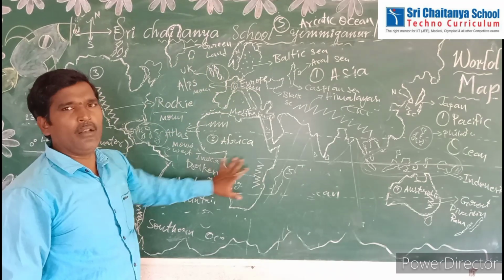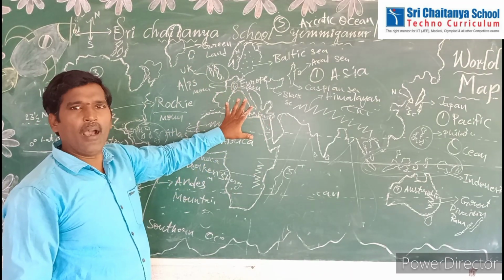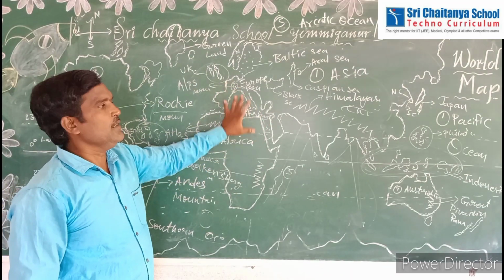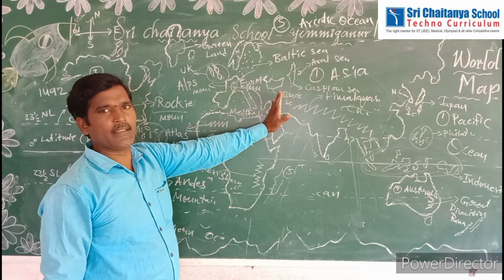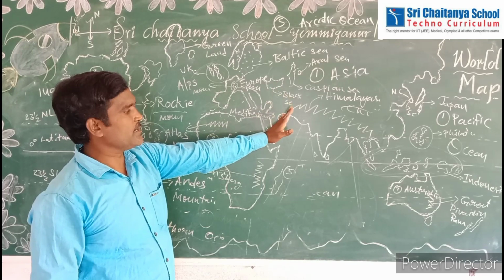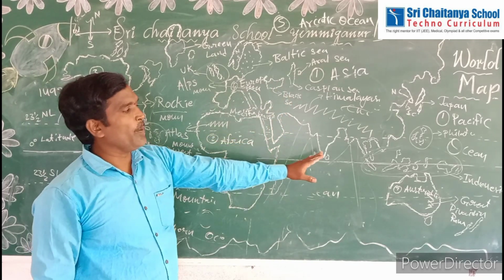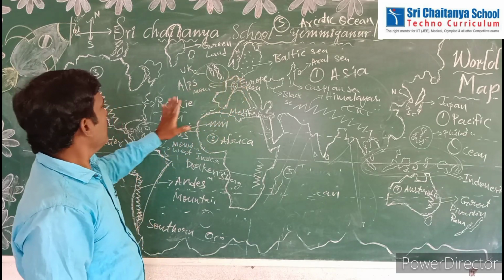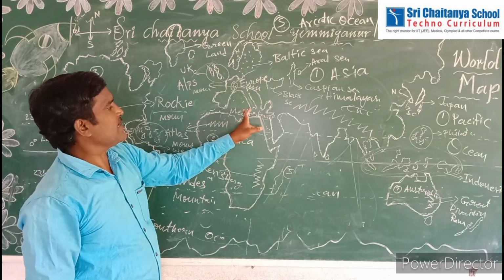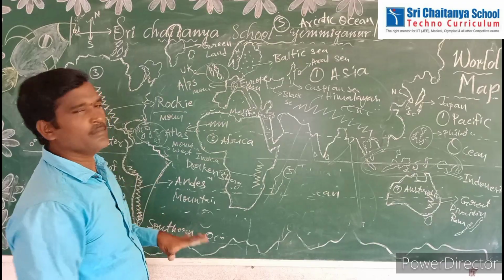This matter is useful for primary and high school also. What we discussed are the 7 continents, oceans, some important groups of islands, some important countries, and important water bodies, I mean seas, located on the world map. Thank you.